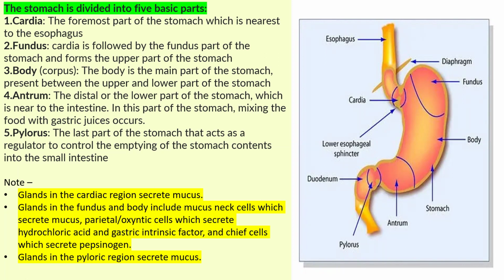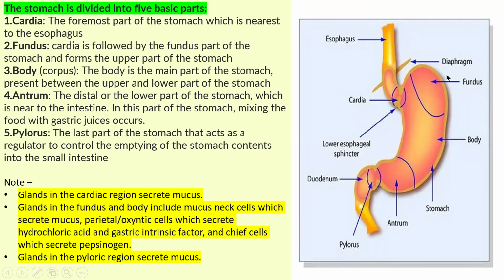Glands in the pyloric region secrete mucus. The pylorus is the last region of the stomach, which empties chyme into the first part of the small intestine, the duodenum. So how to remember it? Here is a mnemonic.